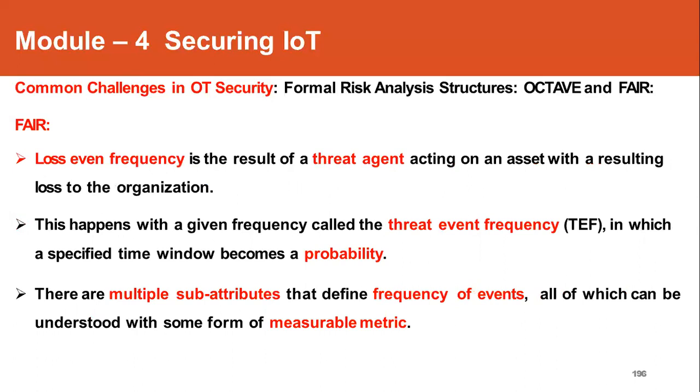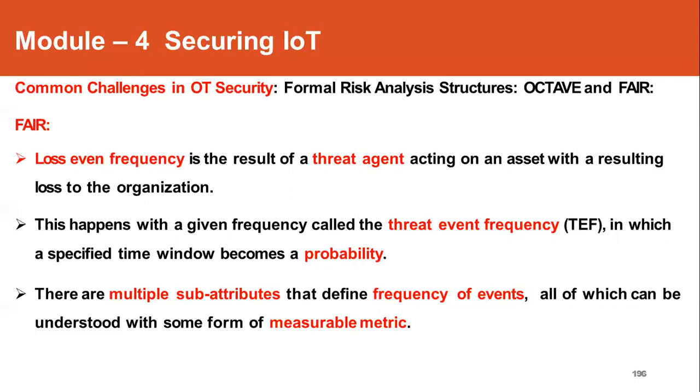So loss event frequency is the result of a threat agent acting on an asset with a resulting loss to the organization. So this happens with a given frequency. So for each incident, threat event frequency, that is TEF, is defined. So if the security risk has occurred a specified number of times, then that will be treated as a potential threat.